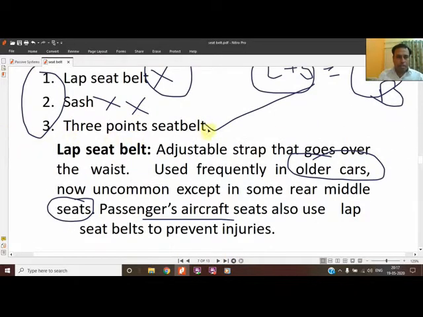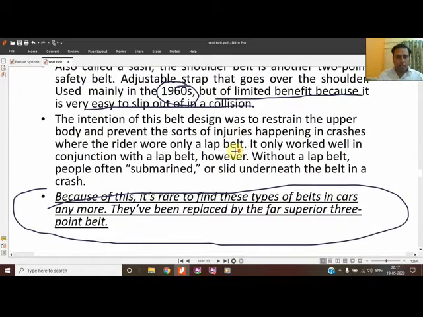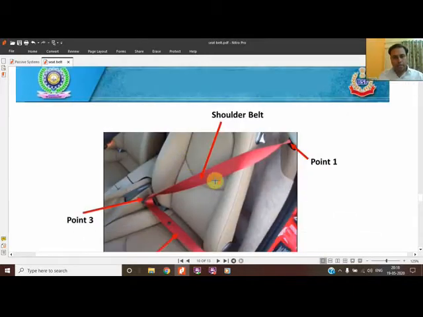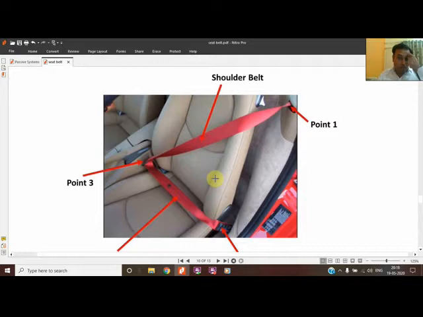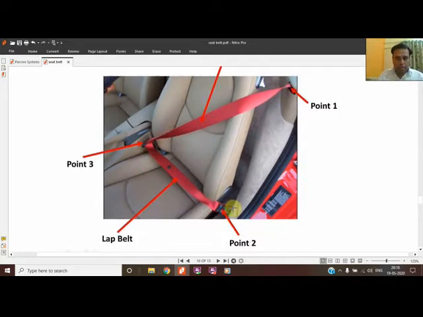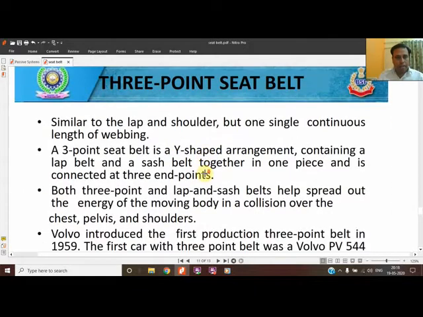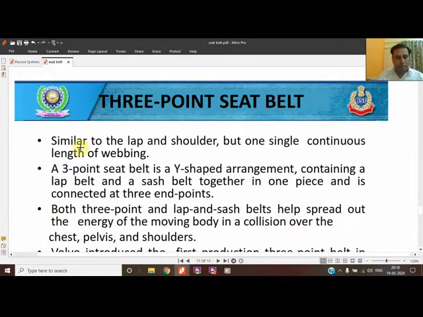Now we are coming to the third, that is the 3-point seat belt. This is very common, and we are going to cover it. This is the 3-point seat belt which is being shown over here. In the 3-point seat belt, the first point is the buckle which is used. One is the supporting point, and this is the tensioner point. This is being shown over here, and there is another image. You can see the 3 points clearly, 1, 2, and a third point. This is the third point.